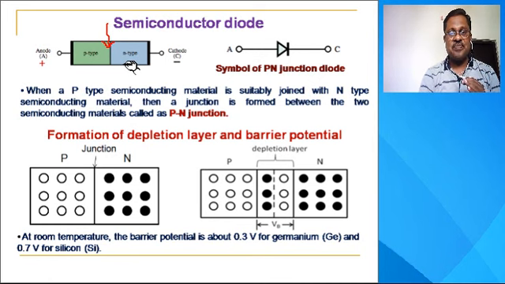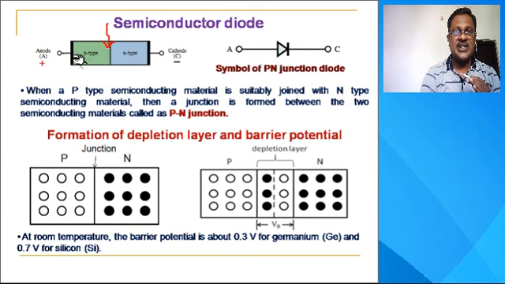This is called the p-n junction. Now, if we draw an electrode from this p-type semiconducting material, this electrode is called the anode, and if an electrode is drawn from the n-type semiconducting material, it is called the cathode.